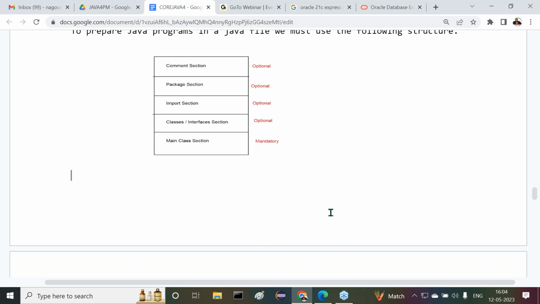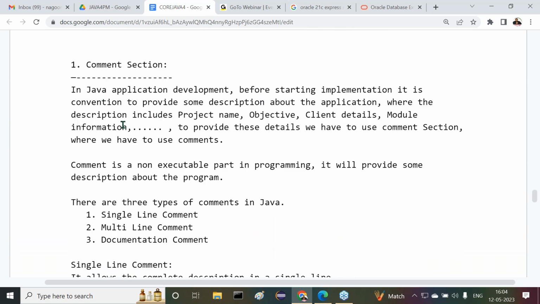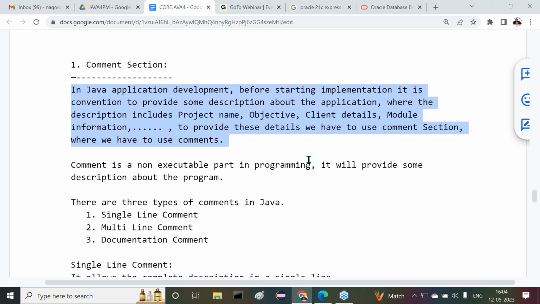Right. Then after completion of this, we started with the comment section. What exactly is the comment section? In Java application development, before starting the coding part, it is convention to provide some description about the application, where the description includes project name, objective, client details, modules information, and so on. To provide these details, we have to use comments.